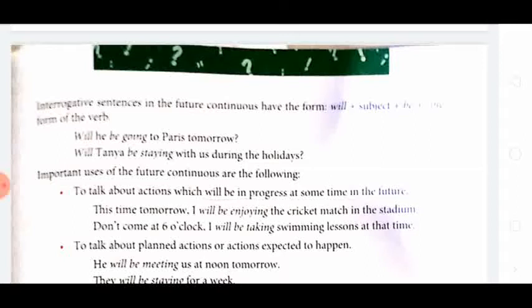Then how to make an interrogative? What form does an interrogative sentence in the future continuous have? Will plus subject plus be, which means will comes in the beginning. Here I am sorry, this is not very clear.